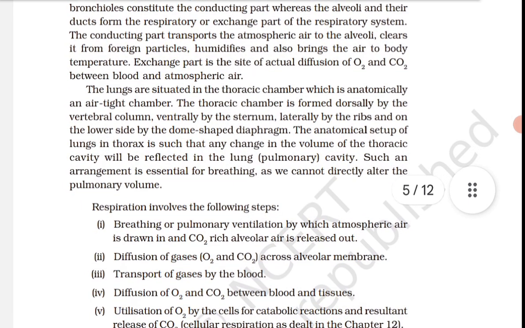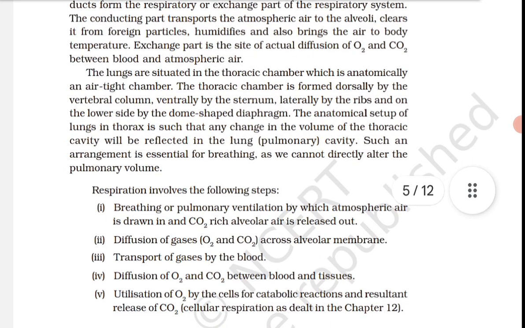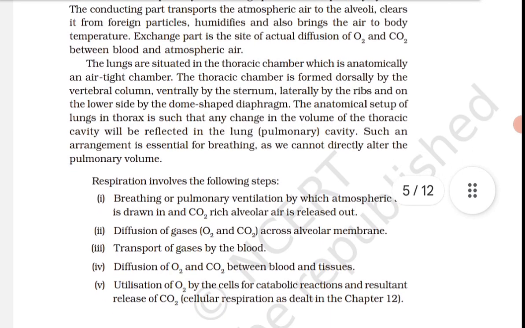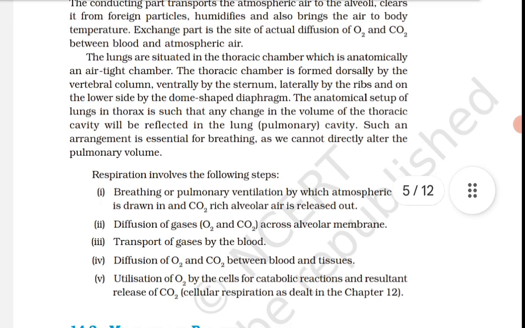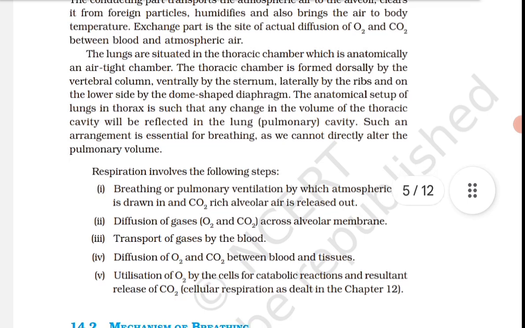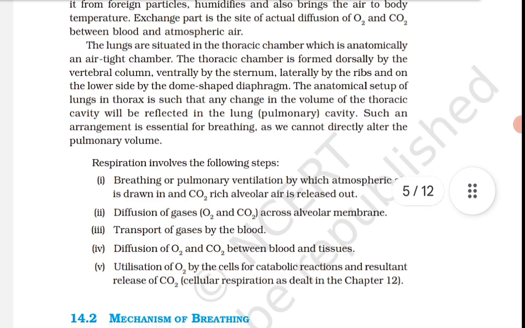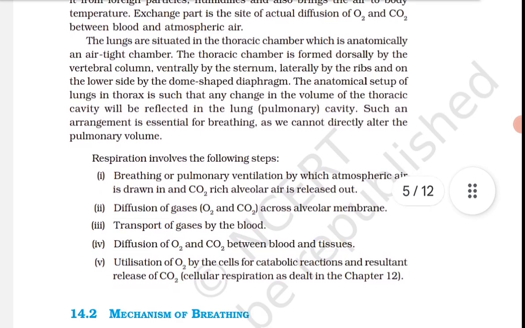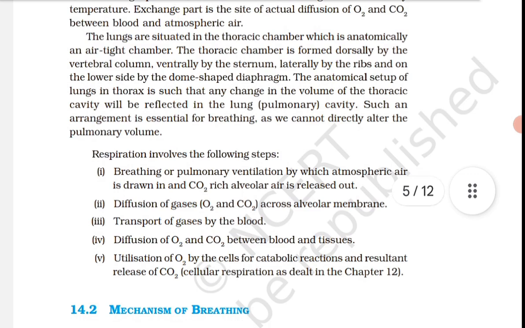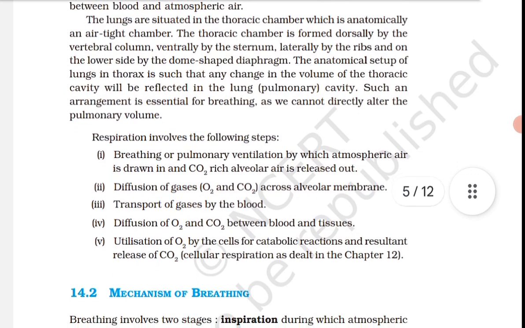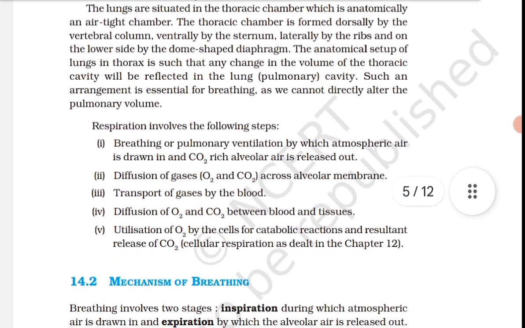The outer pleural membrane is in close contact with the thoracic lining, whereas the inner pleural membrane is in contact with the lung surface. Which is the outer pleural membrane in contact with? The thoracic lining, and the inner pleural membrane is in contact with the lung surface. Okay.